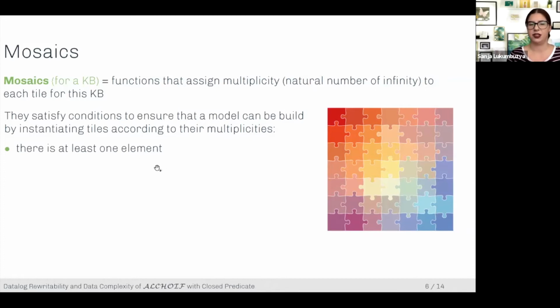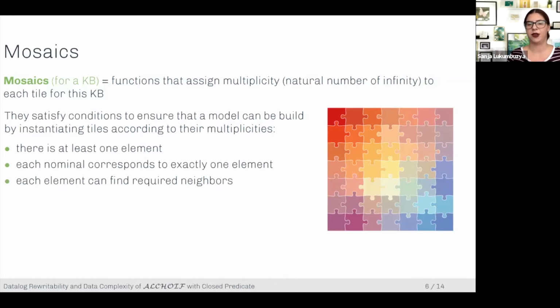So in plain words, these conditions are as follows. So there's at least one element. Each nominal corresponds to exactly one element. Each element can find required neighbors, so we can connect them to obtain the whole puzzle. And then functionality assertions and universal axioms will be respected.